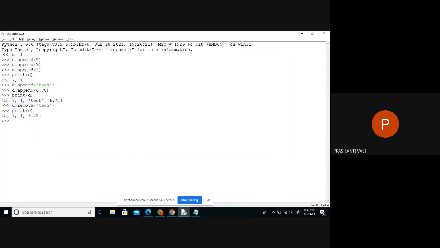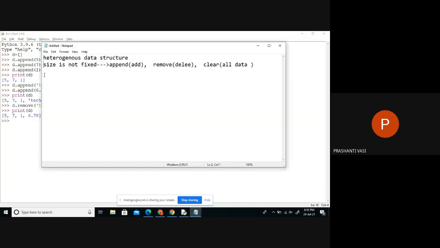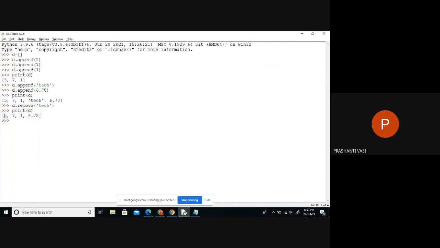We can add new items and remove items. Based on that, one more point is that it is an editable data type, an editable data structure. Editable means the data can be modified. Whatever data you have in the collection, we can edit it, change it. Say by mistake I entered 5 and I want to make it 51 or 15.